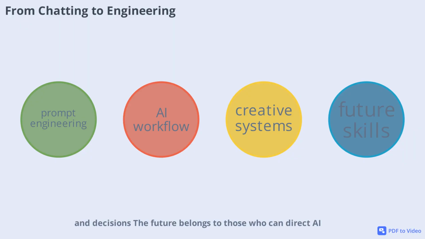The future belongs to those who can direct AI, not just use it. The real skill is thinking clearly, structuring instructions, and controlling the output. Next time you open ChatGPT, don't just ask a random question. Build the prompt, define the role, give context, set the task, add examples, create a process, and review the result. That's how you move from chatting with AI to engineering with AI.